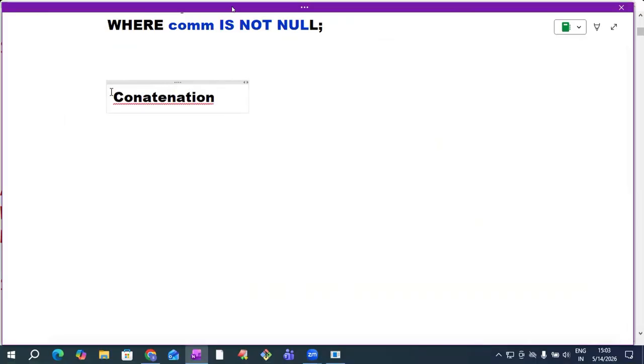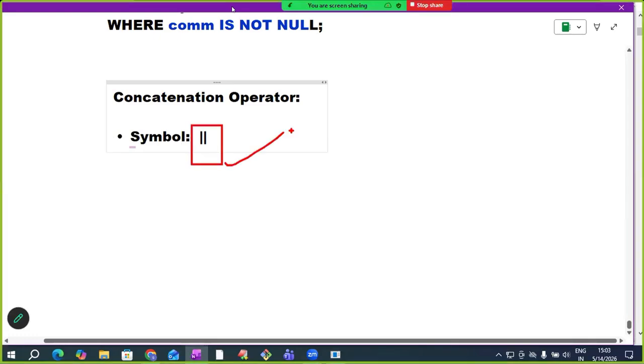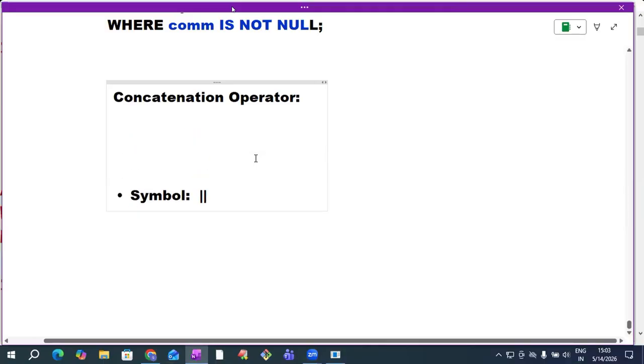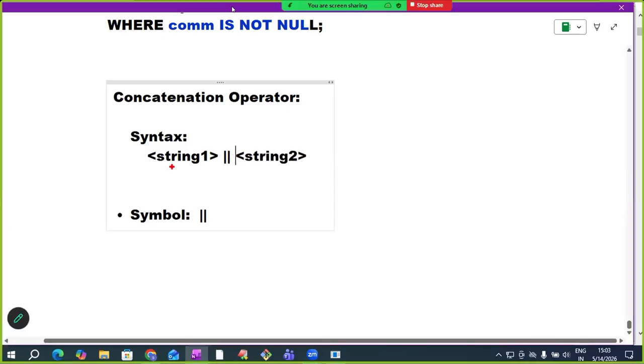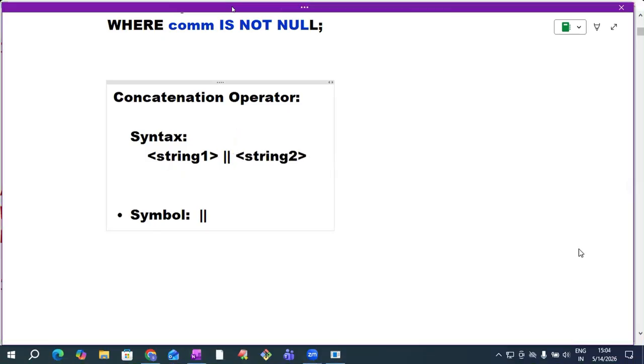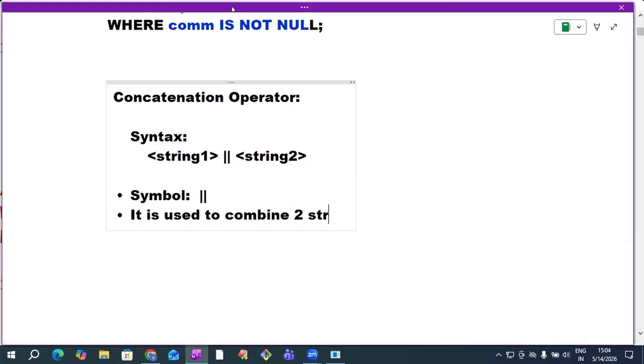Concatenation operator. The concatenation operator symbol is two pipes. This is simple. This is the symbol of concatenation. For the addition operator, plus is the symbol. For the concatenation operator, two pipes is the symbol. How to use it? Generally, it is applied between two strings. This is string 1 and this is string 2. If you want to combine these two strings, use the concatenation operator in between. It is used to combine two strings.